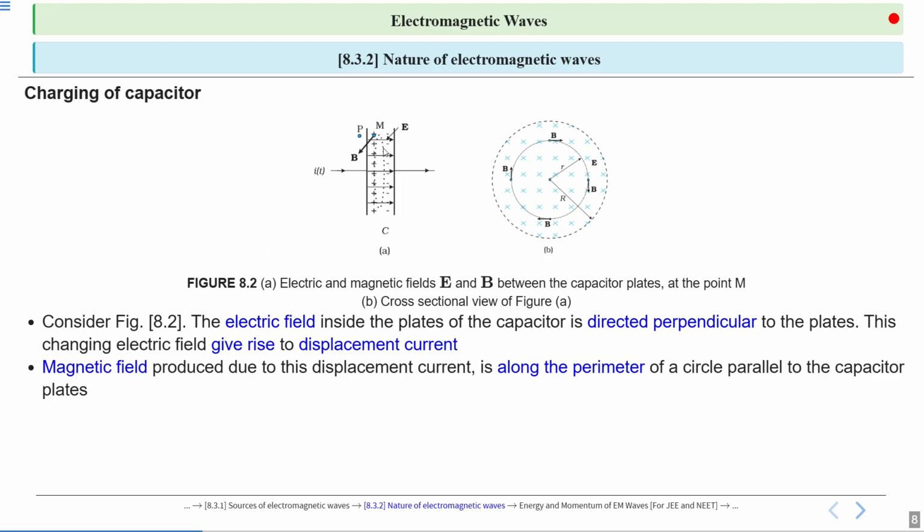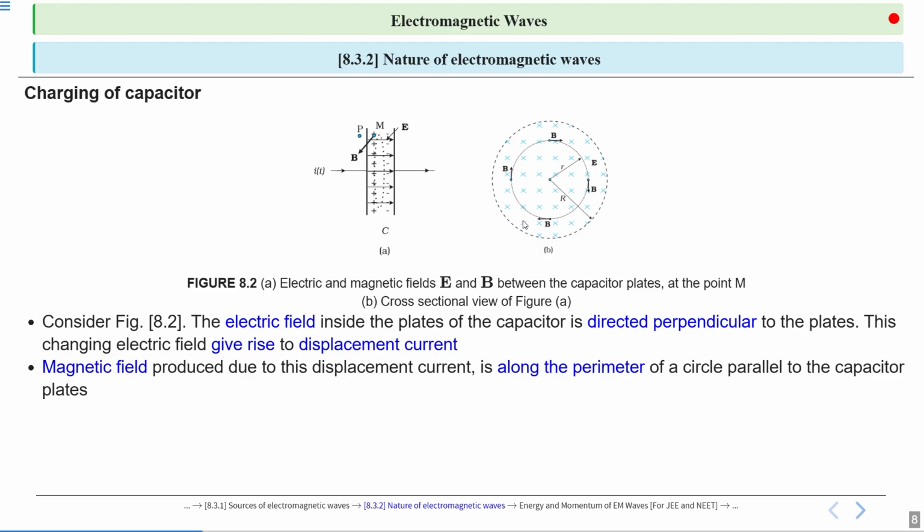So this is the dashed circle you can see in the diagram, or in this cross-sectional view, figure B. The cross is marked for the electric field direction. The electric field is perpendicular to the plane if we are viewing from the side. So these crosses are marked for the electric field. This is the side view, cross-sectional view, and the magnetic field is in circular form, in the plane parallel to these plates. So the magnetic field produced due to displacement current is along the perimeter of the circular path and parallel to the capacitor plates.